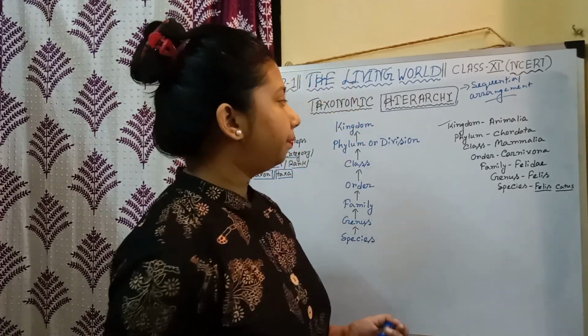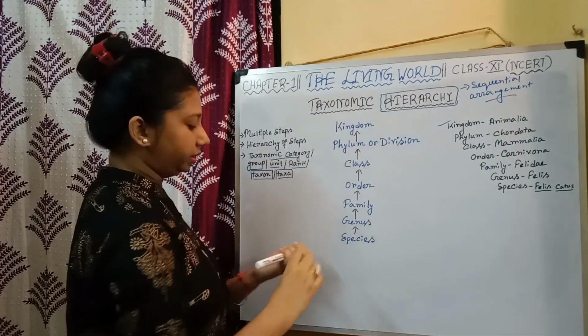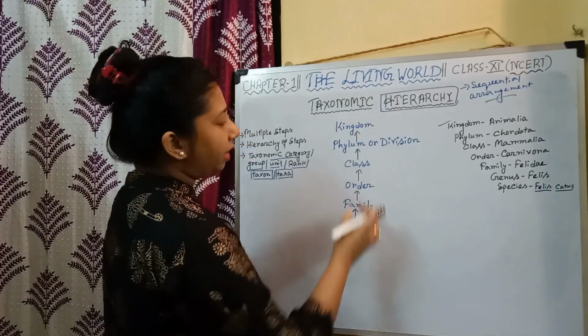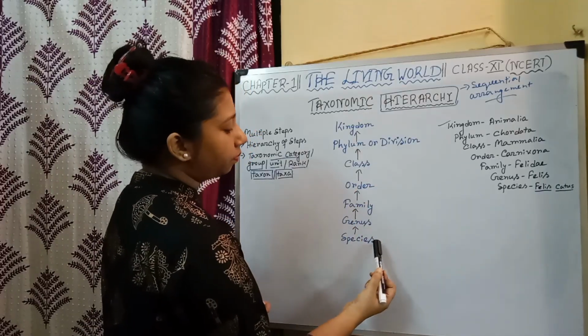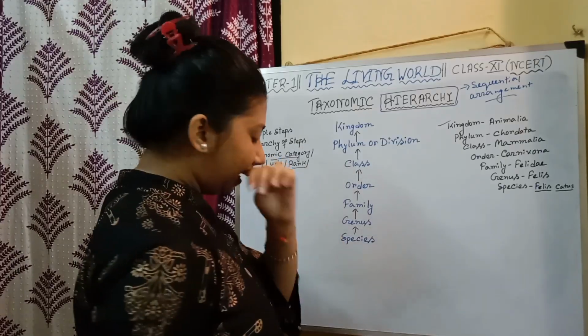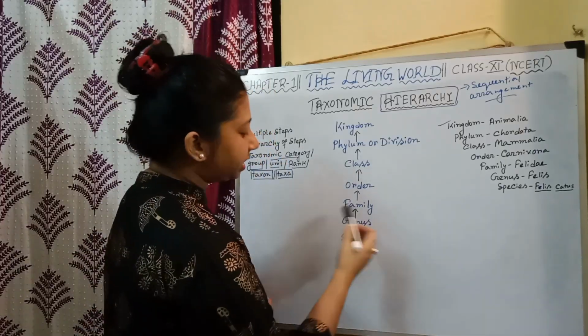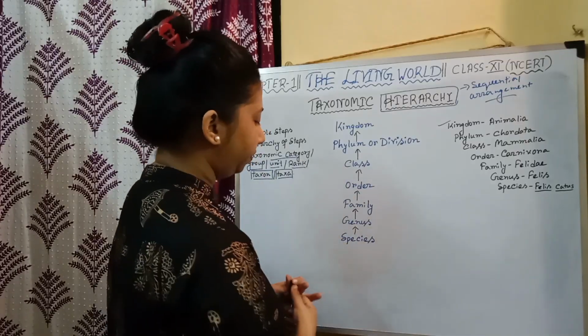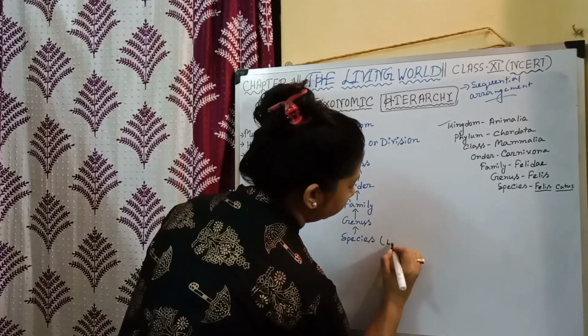So now look at this. Here the arrow denotes that we are moving from species to kingdom, correct? That means we are moving from, basically, here the species is the lowest taxonomic category. Here the species is lowest.